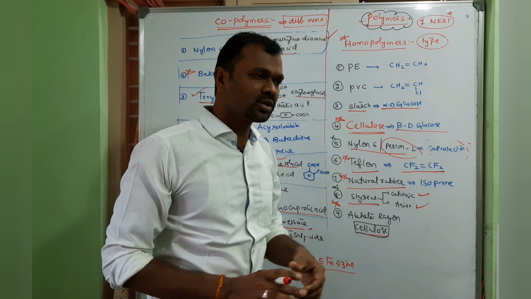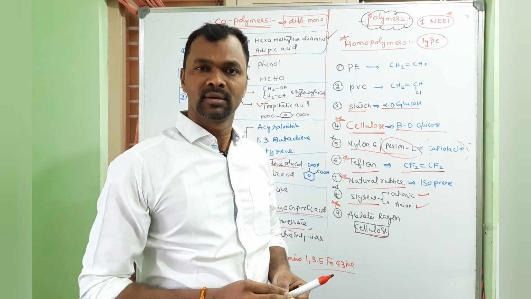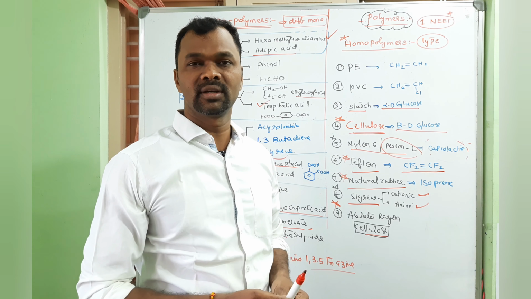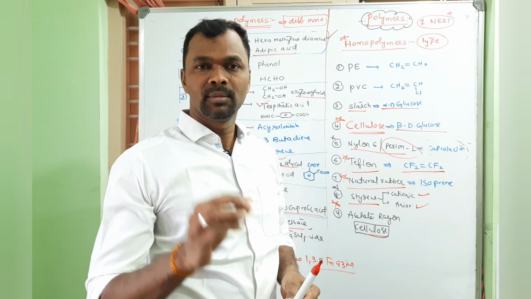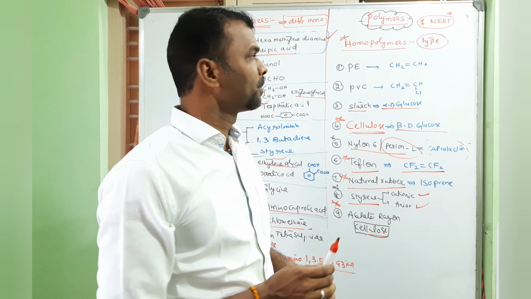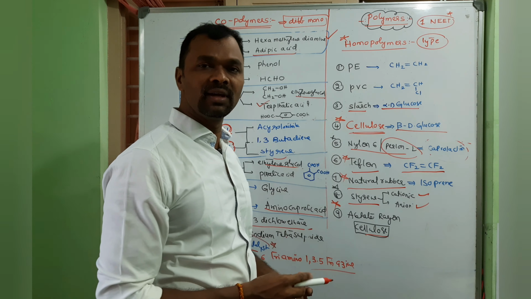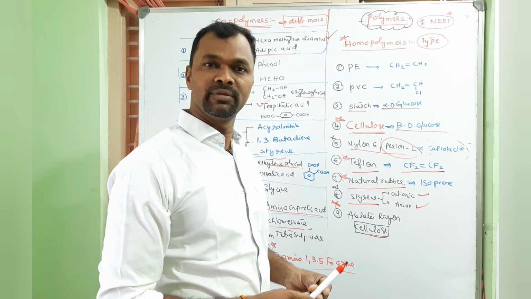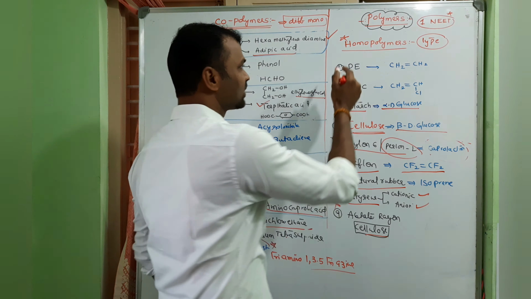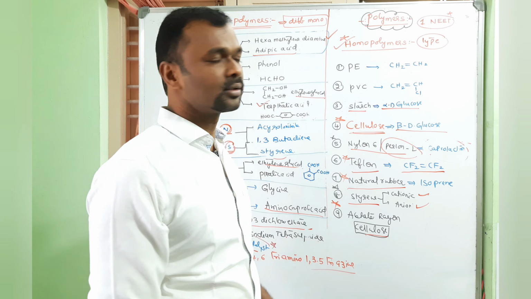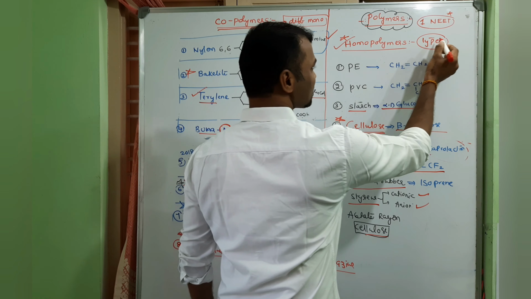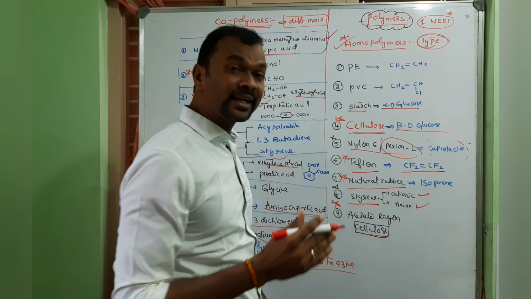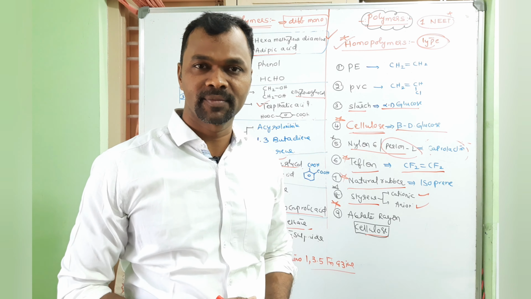First, the definition part is not that important, but a polymer is made up of a simple particle we are calling a monomer, and based on monomers we classify into different types. The first one is homopolymers. The most important question is, I am giving a complete list of monomers. That is going to be very easy for the rest of the chapter. So homopolymer means they are made up of one type of monomer.